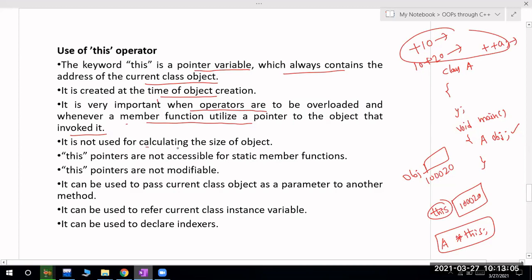It is not used for calculating the size of the object. Okay, you cannot use it for calculating the size of the object. Okay, so the sizeof operator is there, which is used to calculate the size of the object. Size of obj అంటే దాని సైజ్ చెప్తుంది, but size of this అంటే it is not correct. Okay, because this is just a pointer. Okay, so these pointers are not accessible for static member functions. Okay, if the member function is a static member function, then these pointers are not accessible and these pointers are not modifiable.